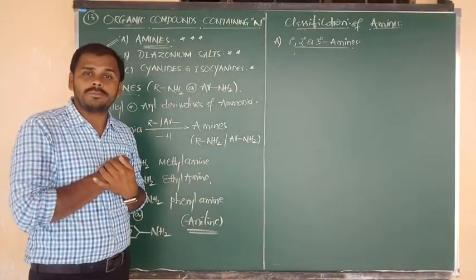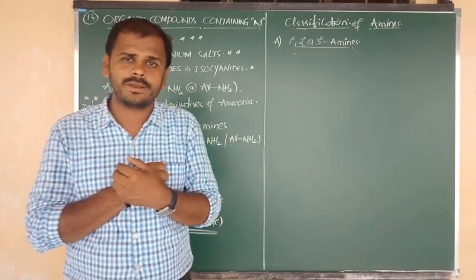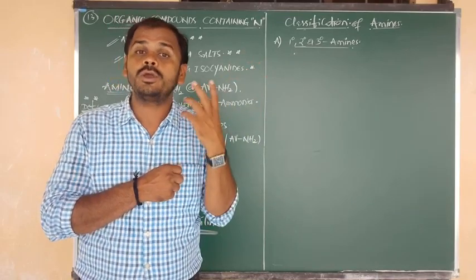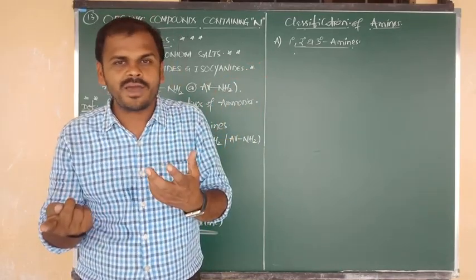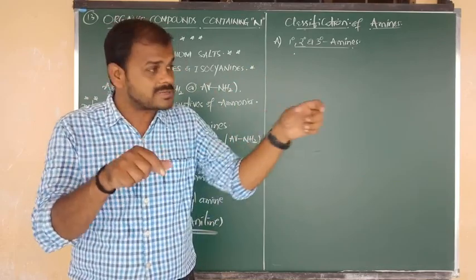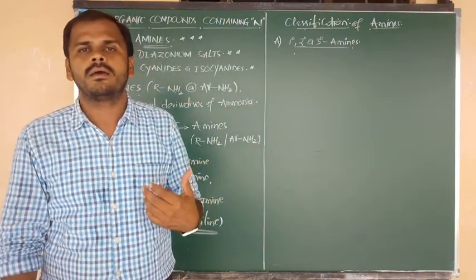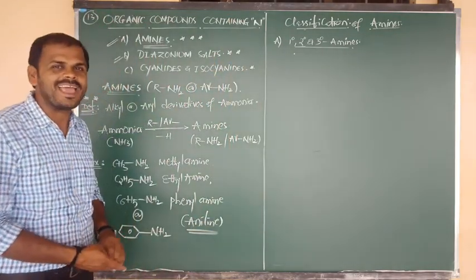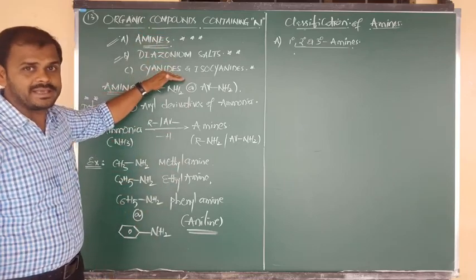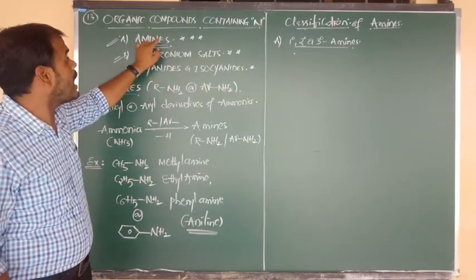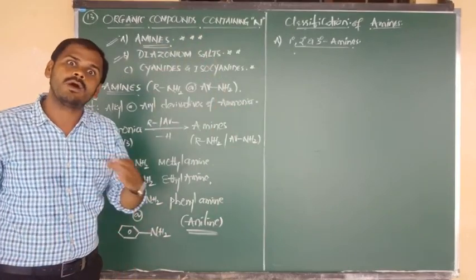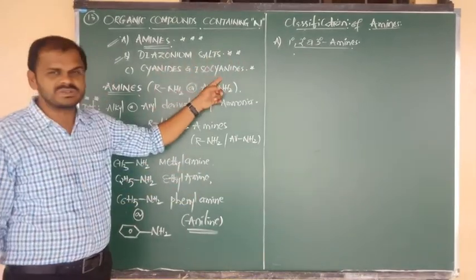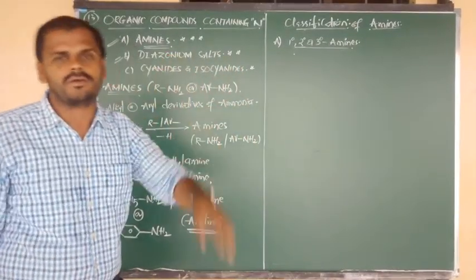Of course, as compared to the other three, this is a small chapter. But from this chapter also, in the theory board exam, we are going to get 5 marks as per the previous pattern. As per the present situation, with the reduced syllabus, we are going to get more than 5 marks, guaranteed. Among the three topics, amines I have given triple star, very important. Diazonium salts, important, 2 star. And cyanides and isocyanides are a topic only from the competitive point of view.